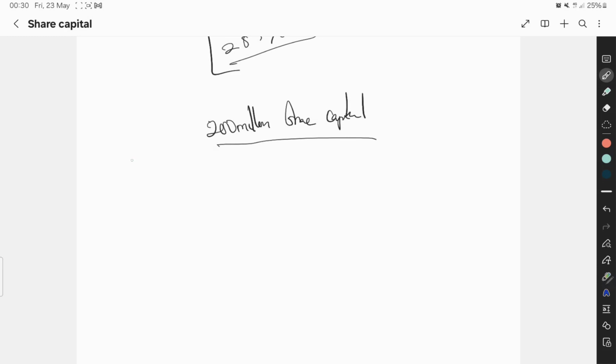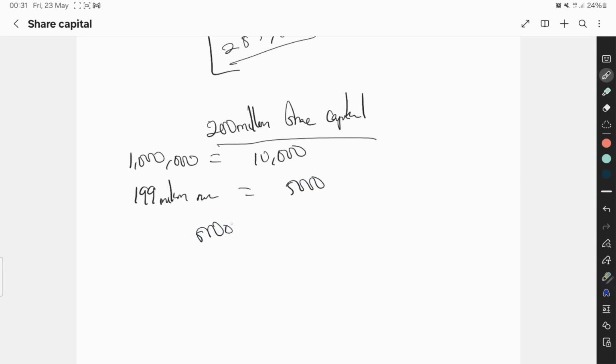So you first remove the first 1 million share, which is 10,000. After I remove it, we'll still have 199 million naira, which you are going to pay 5,000 each. That's 5,000 times 199. Let's push that into the calculator.